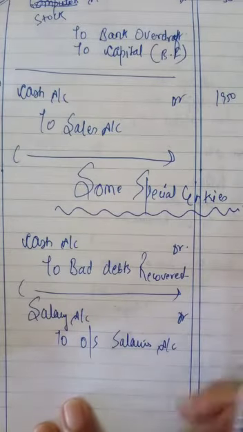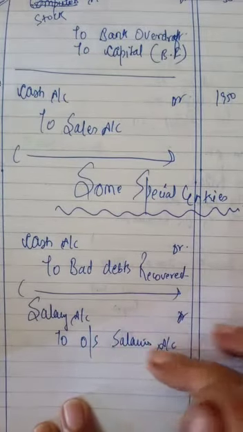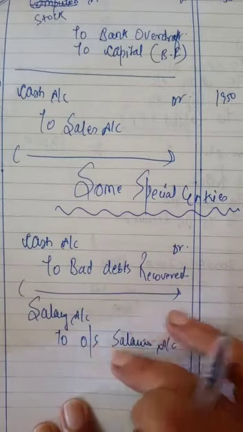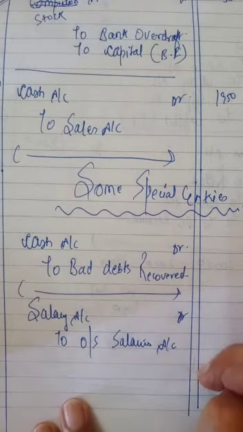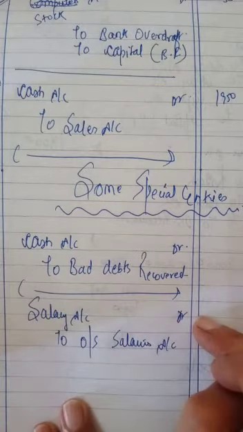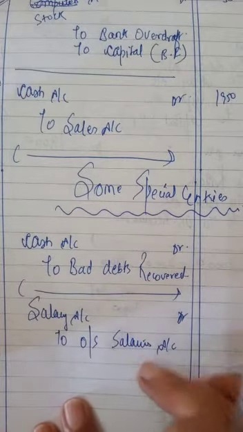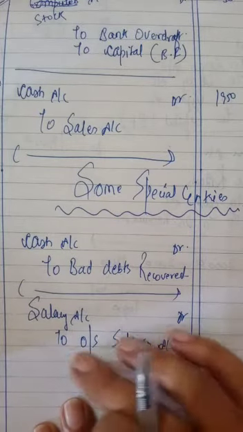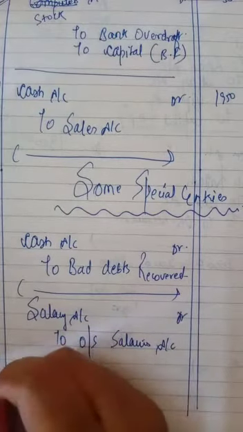If rent is outstanding, then we will write rent account debit to outstanding rent account. If wages are outstanding, wages account debit to outstanding wages account. Means whatever expense we have incurred, we will debit the expense, debit all expenses and losses. But we have not paid for this. This increases our liability.